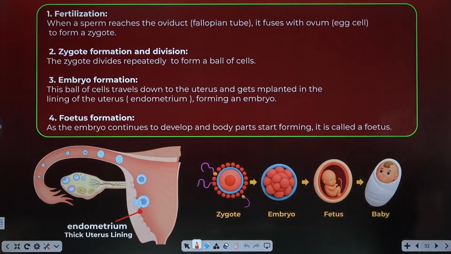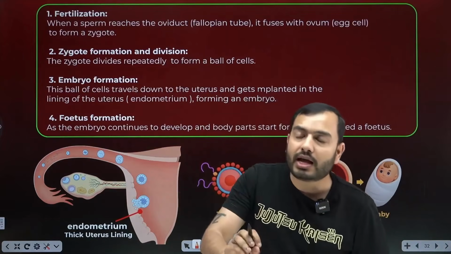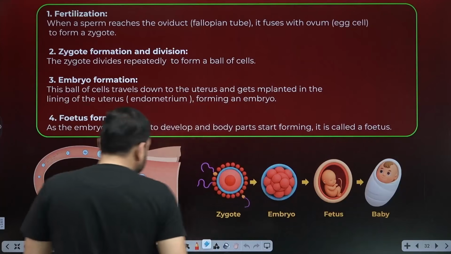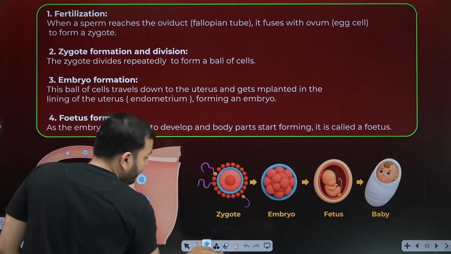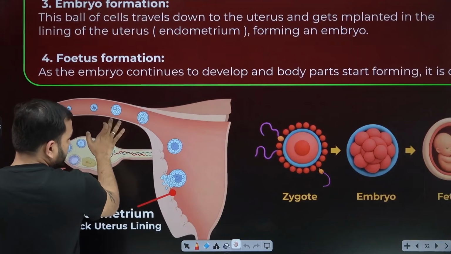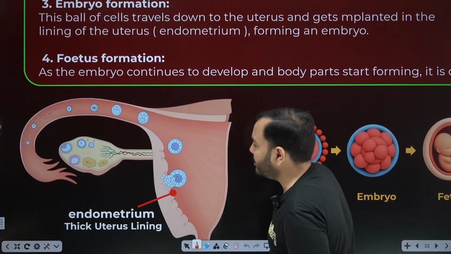Okay. Acha. Now let's see the process. How will sperm come? How will fertilization happen? How will the zygote be formed? We have to understand the whole story. Come, I have taken a diagram of the uterus. I have taken the entire female system.